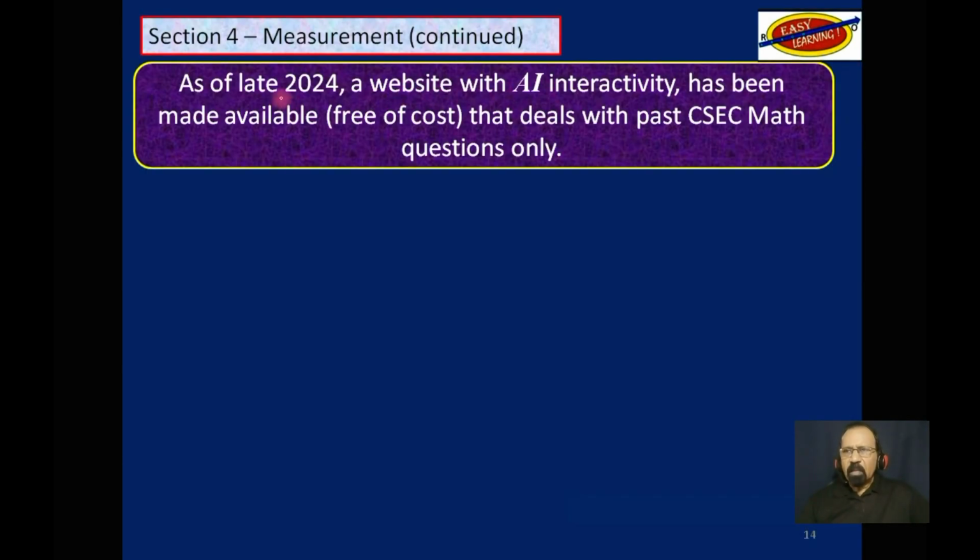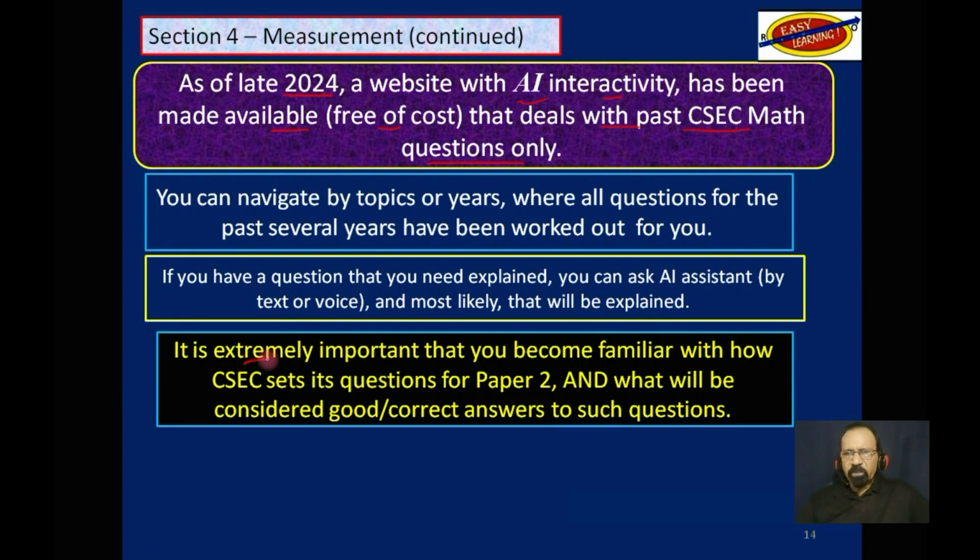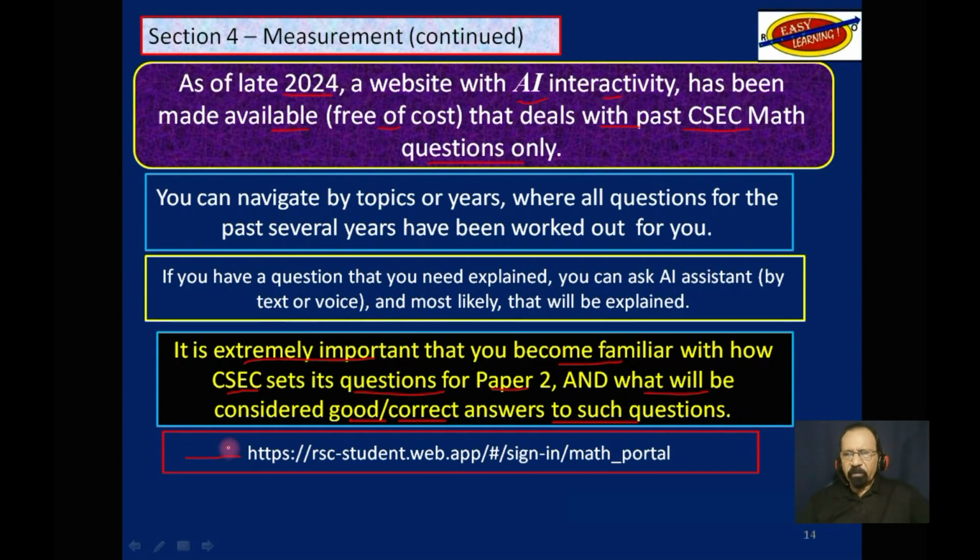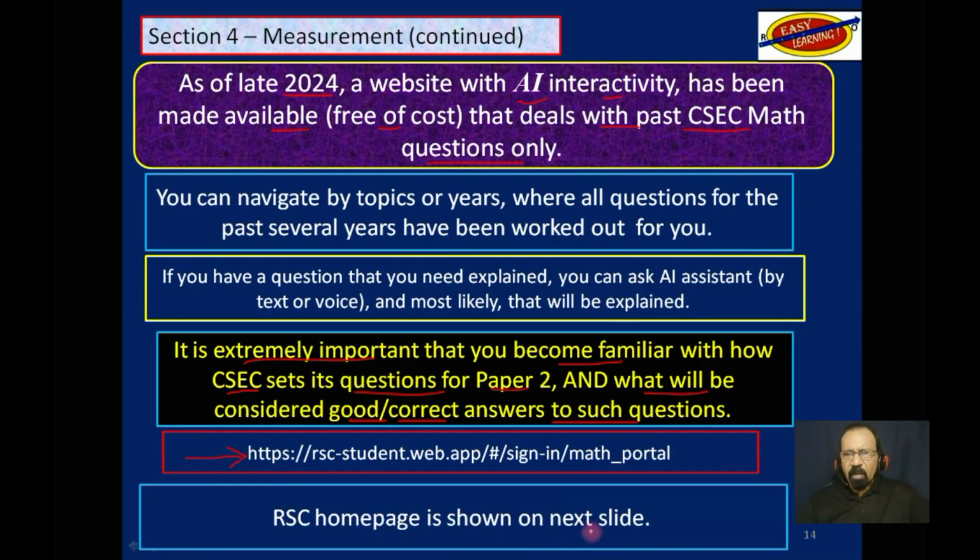Also, as of late 2024, a website with AI interactivity has been made available, free of cost, that deals with past CSEC math questions only, specifically from Paper 2. It is extremely important that you become familiar with how CSEC sets its questions for Paper 2 and what will be considered good or correct answers to such questions. This is the URL for that website. On the next slide, I will show you what the home page of that website looks like.